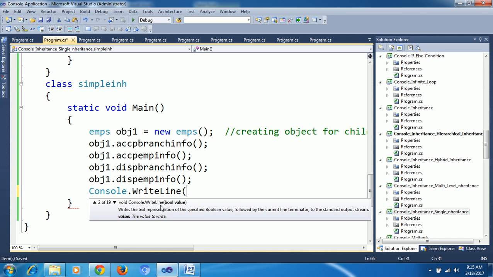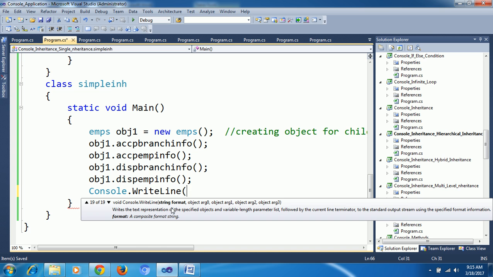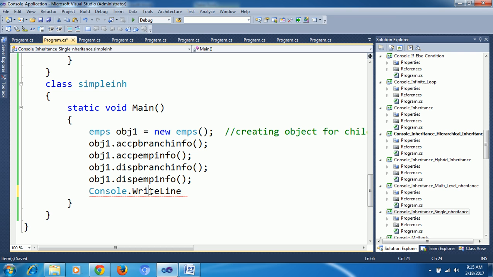Next it accepts a boolean value. Next a character value, then a character array. Next decimal, double, float, int, long, object, string, uint, ulong, then string with float, 2 parameters, 3 parameters, 4 parameters, like this, different arguments.